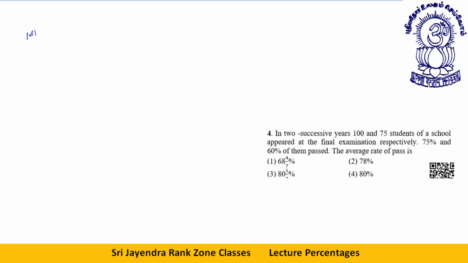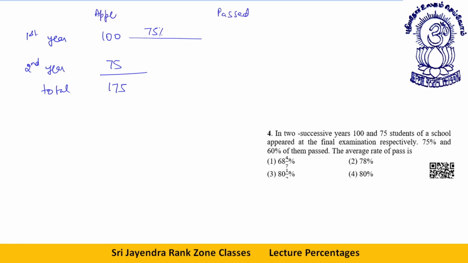See, first year, how many people were there? 100. Second year, how many people were there? 75. What is the total? 175 appeared in the final examination. 75% of the first 100 passed, which gives 75, and 60% of 75 means 3/5, that will give you 45. So how many passed? It is 120.